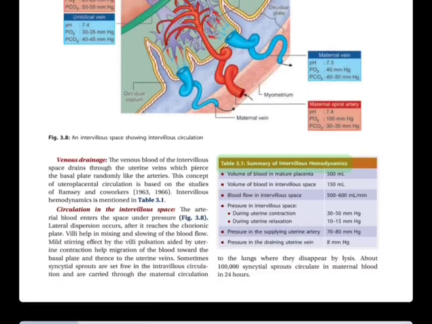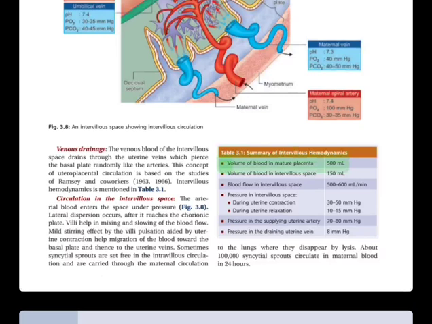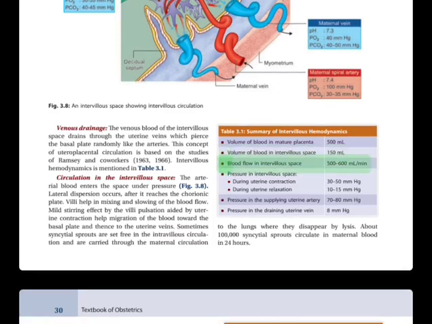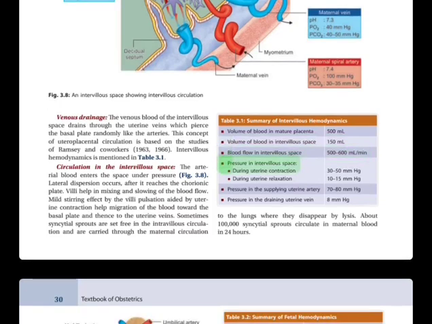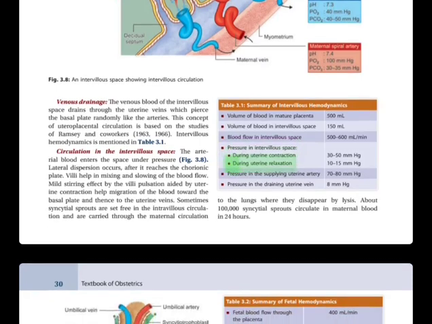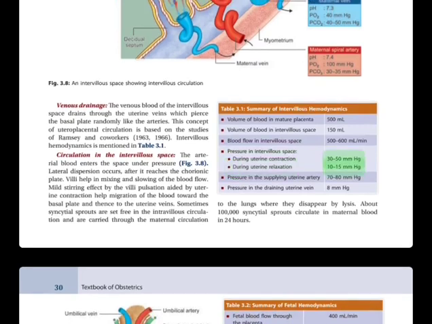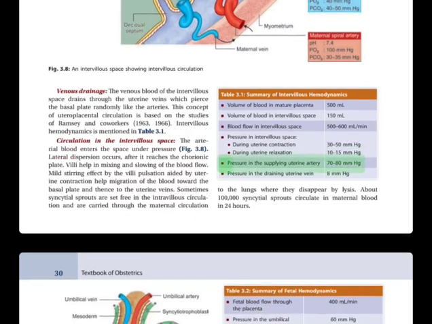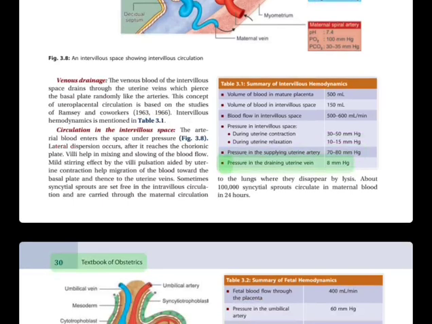Table 3.1. Summary of intervillous hemodynamics. Volume of blood in mature placenta 500 milliliters. Volume of blood in intervillous space 150 milliliters. Blood flow in intervillous space 500 to 600 milliliters per minute. Pressure in intervillous space: during uterine contraction 30 to 50 mm Hg, during uterine relaxation 10 to 15 mm Hg. Pressure in the supplying uterine artery 70-80 mm Hg. Pressure in the draining uterine vein 8 mm Hg.